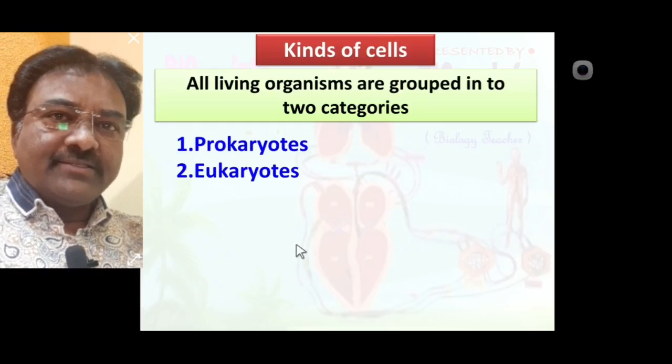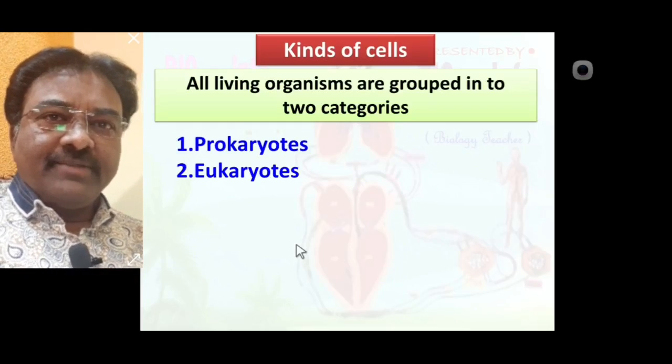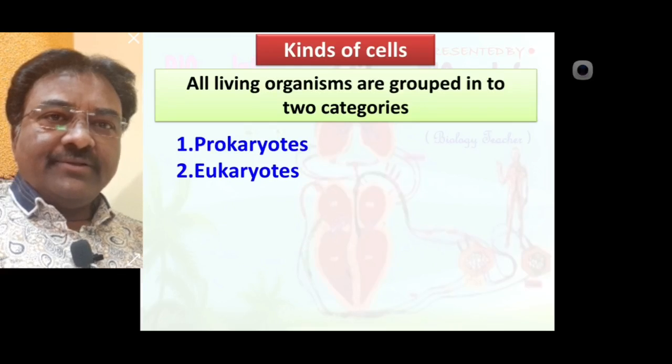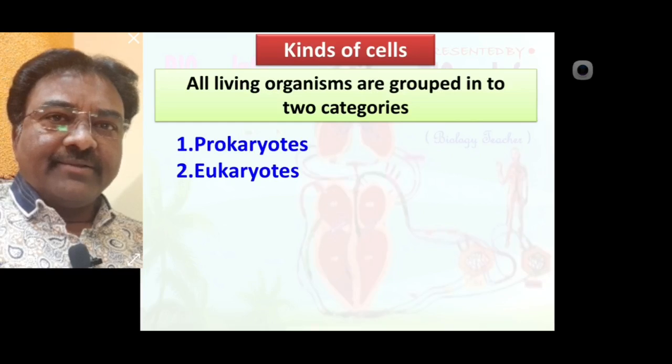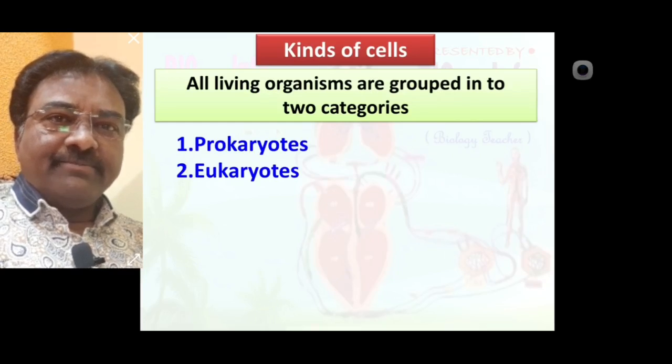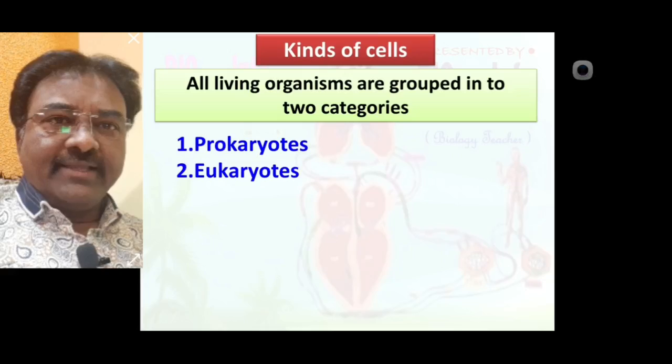Prokaryote means those organisms made by prokaryotic cells, such organisms are called prokaryotes, and those organisms made by eukaryotic cells, such organisms are called eukaryotes. So this is the difference between prokaryote and eukaryote. Best example: prokaryote, bacteria; eukaryote, plants and animals.